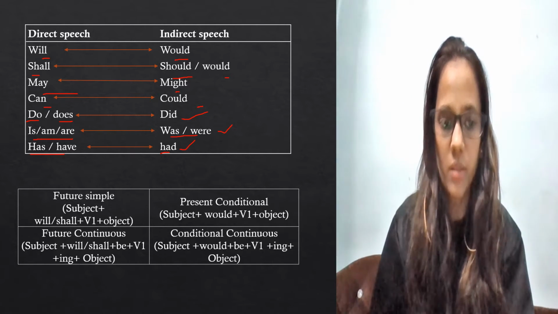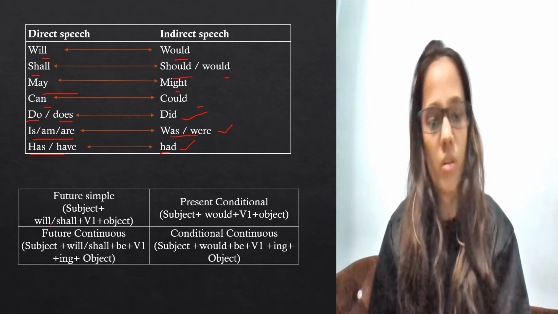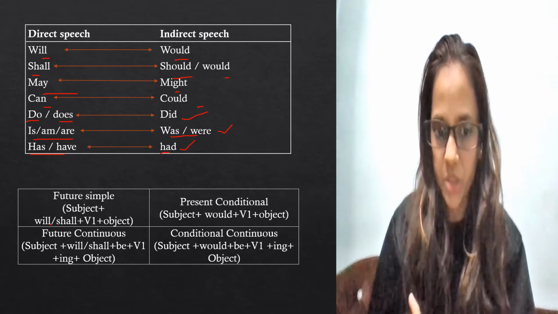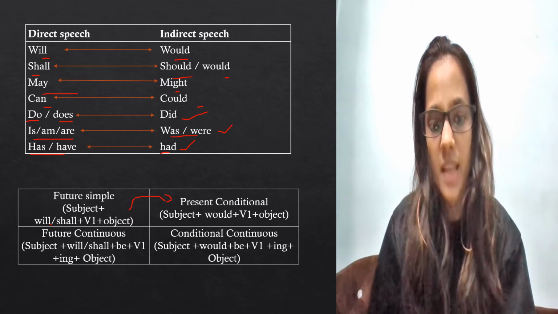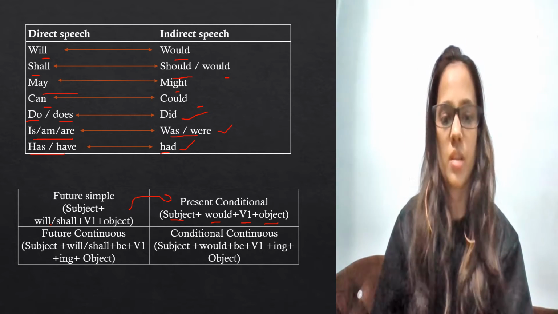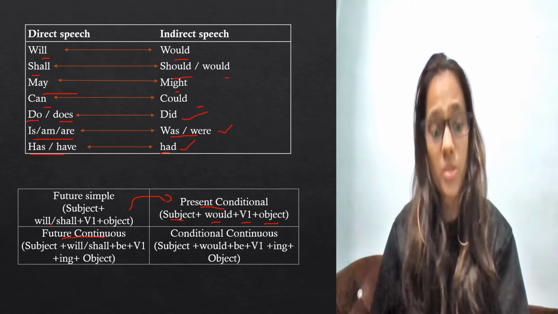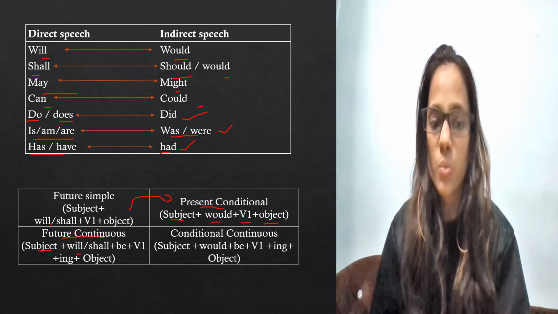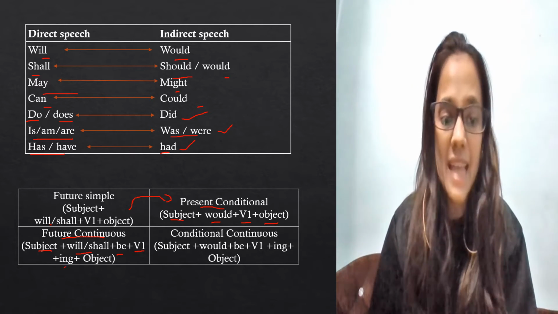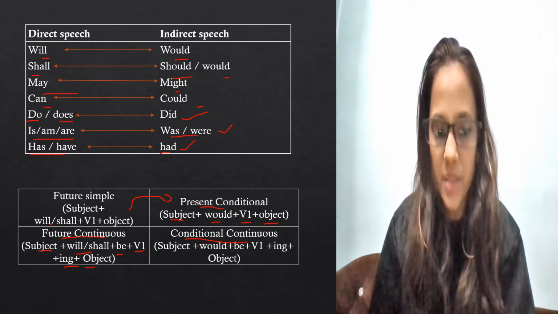Now what are the rules? Simple future tense: will or shall, plus verb first form, plus object. That changes to what? Subject plus would plus verb first form plus object. We call this present conditional. Now future continuous changes to what? As it's continuous, so "ing" will come. So: subject plus will or shall plus be plus verb first form plus ing plus object. So how will it change to conditional continuous? That would be subject, which will remain.